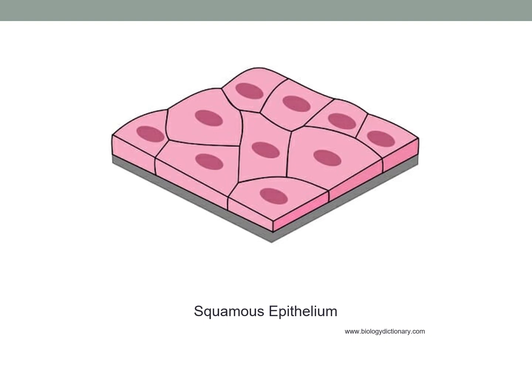So this is the diagram of squamous epithelium. As we can see, the cells are flattened and they have irregular boundaries, and cells are very compactly placed. The gray color structure that we see in the diagram is called a basement membrane.